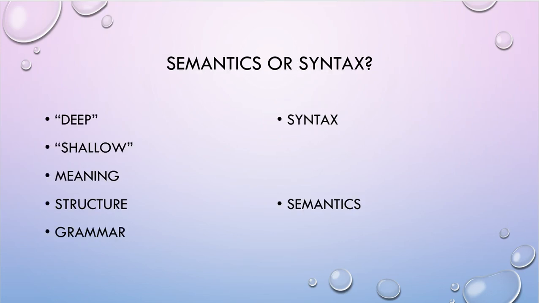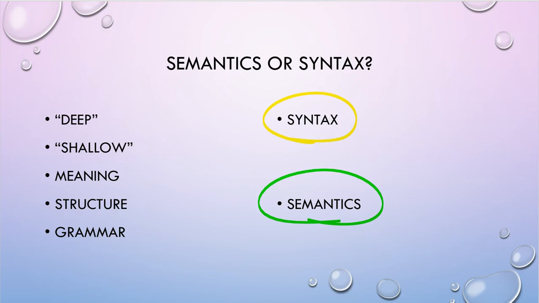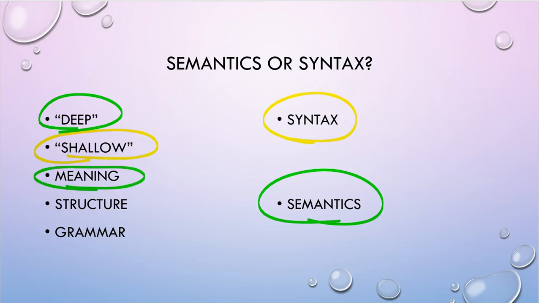So which word on the left is associated with syntax? Which word on the left is associated with semantics? So let's get some colors here for each. So put me on pause until you're sure which category you would put each of these words into. Okay, so the answer is deep is usually associated with semantics, shallow, syntax, meaning, that refers to semantics, structure, that refers to syntax, and grammar, syntax as well.